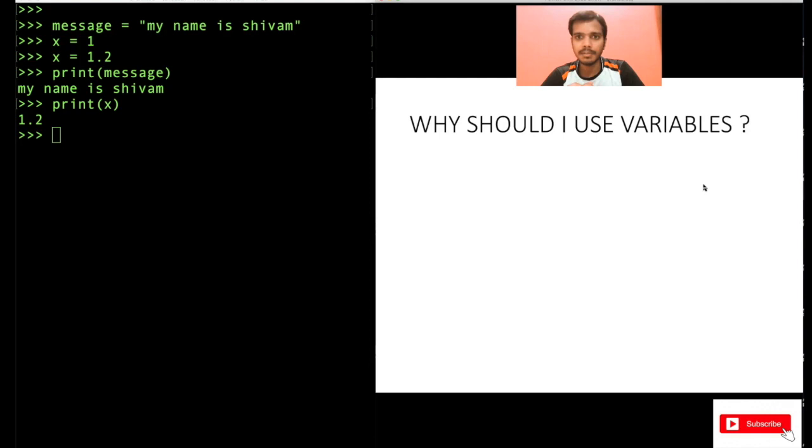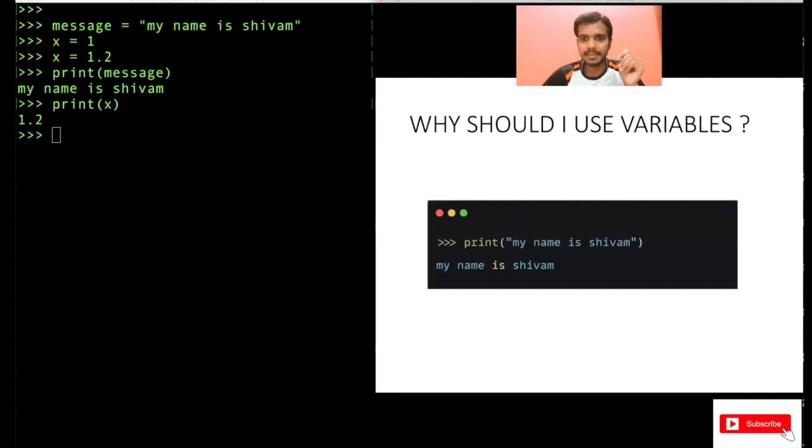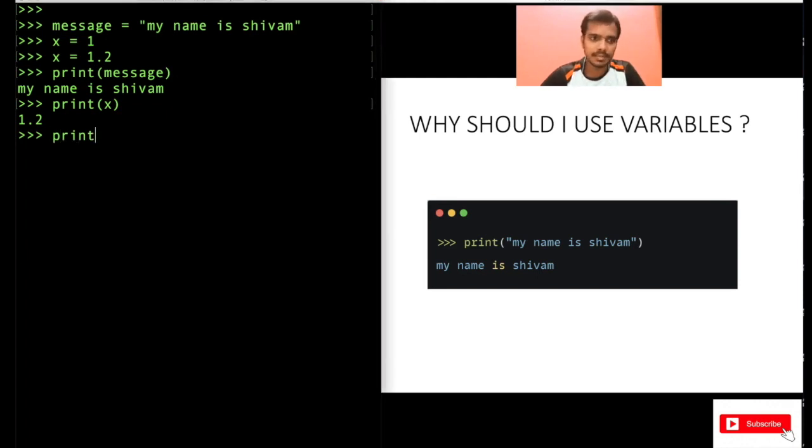Now, the next question will be, why should I use variables, right? See my screen here on the right hand side. I have written print, my name is Shivam, right? Now you will think, why store the name in a variable here? I can also do something like this: print, my name is Shivam. And this will also output the same thing, my name is Shivam, on the screen. Then why store it in this variable and then print, right? Why not just print it directly like this? Similarly, why not just print 1.2 here?